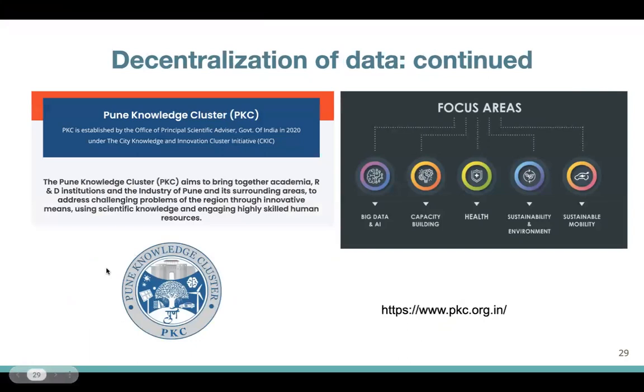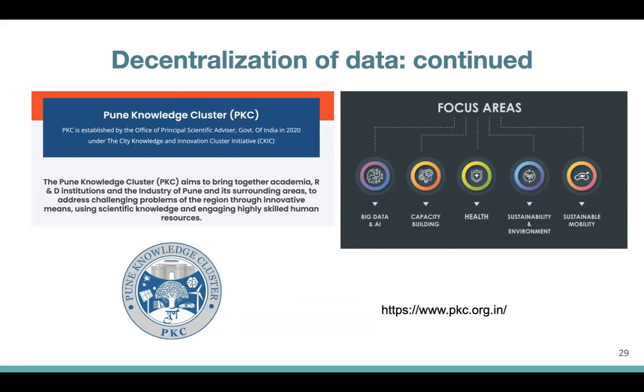I should also mention that apart from these open data platforms where you can easily go and download data sources, data sets, there are also these central hubs, or in the context of India, what are called knowledge and innovation clusters, that have been established by the office of the principal scientific advisor to the government of India. These are nodal hubs that have access to high quality proprietary data sets.